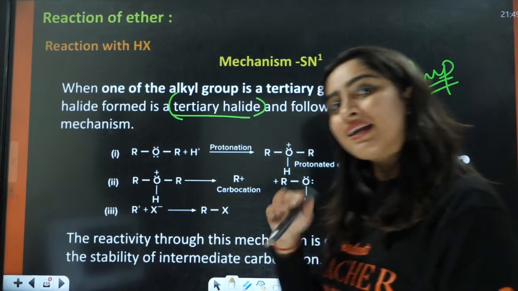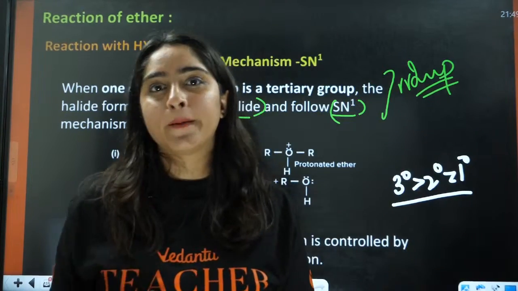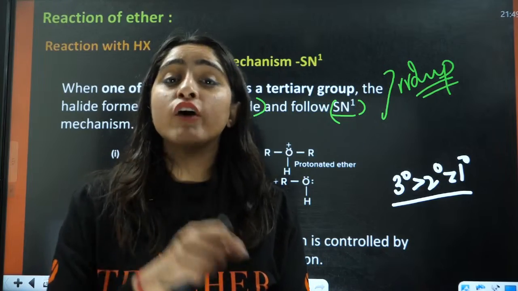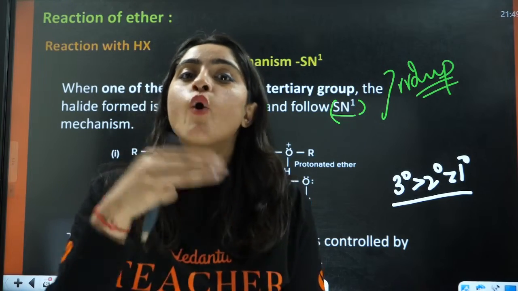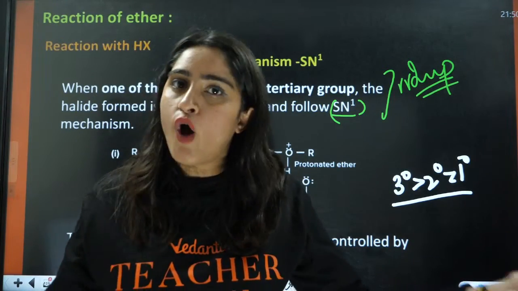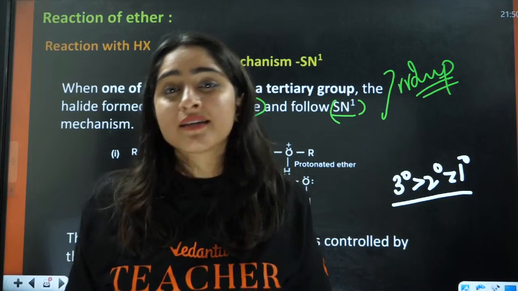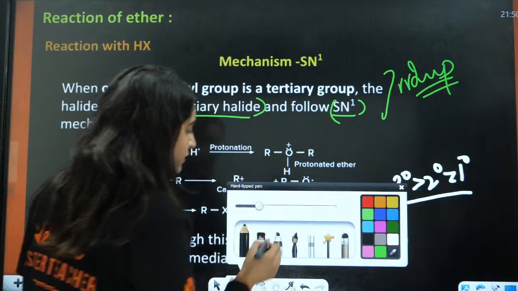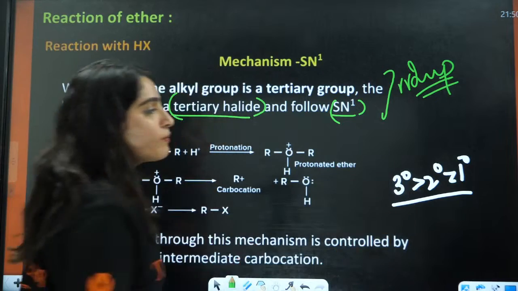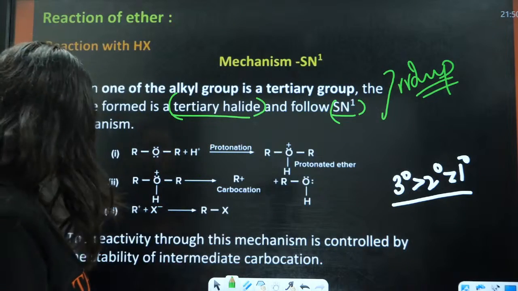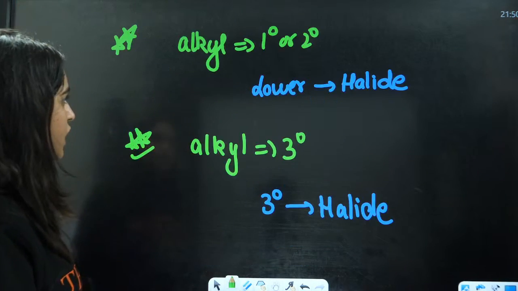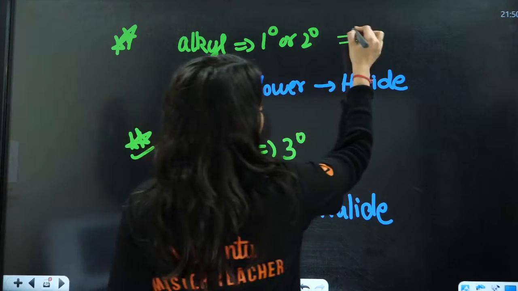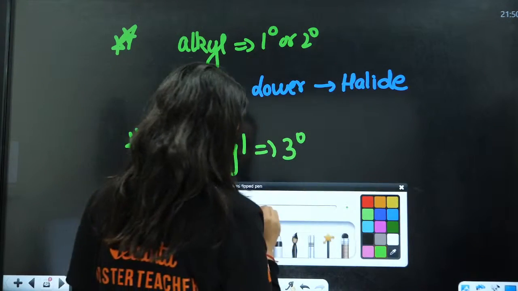So that is why the halide prefers 3 degree. That is why we say if any of it is 3 degree, the halide is going to form a tertiary halide. If you don't know the mechanism, how will we know this? We know that this follows SN, let me write it here.